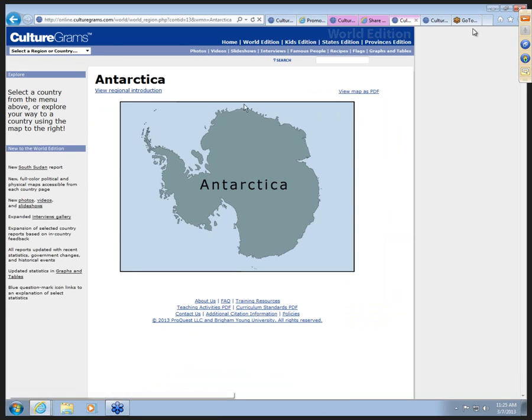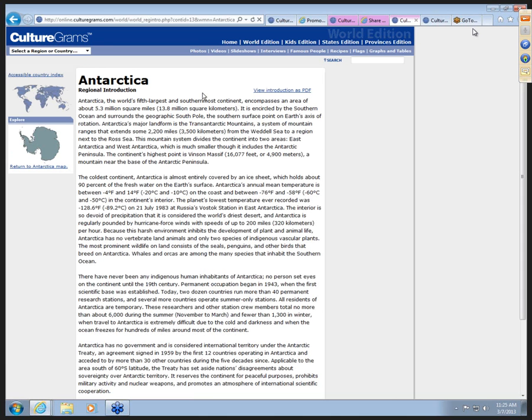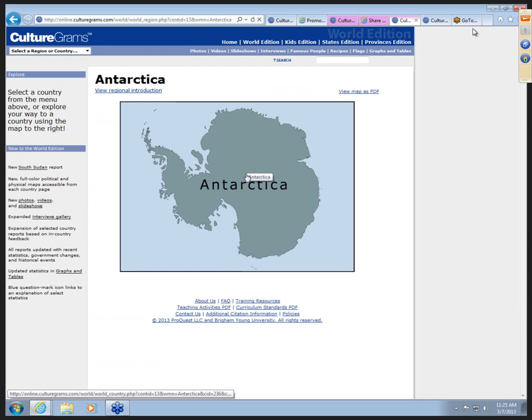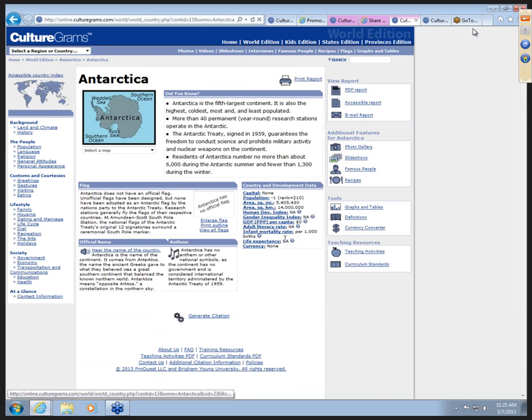So here it brings up the map of Antarctica. It also shows under Antarctica, view regional introduction. So here it gives information about Antarctica, and I can view it in PDF format. And notice on the left I can return to my map. If I click on my map, I'm going to go into the information about Antarctica. Here we find that they have no official flag, they have no anthem, but they do have some data here, a little bit of data.